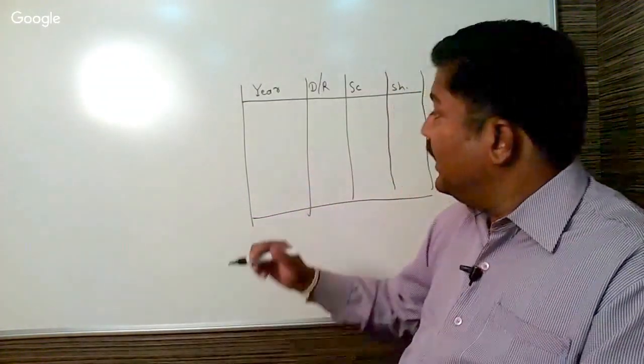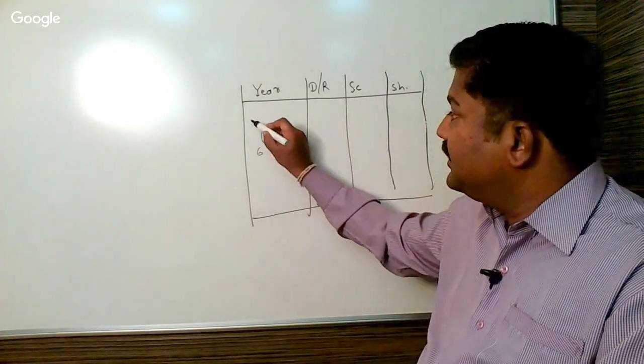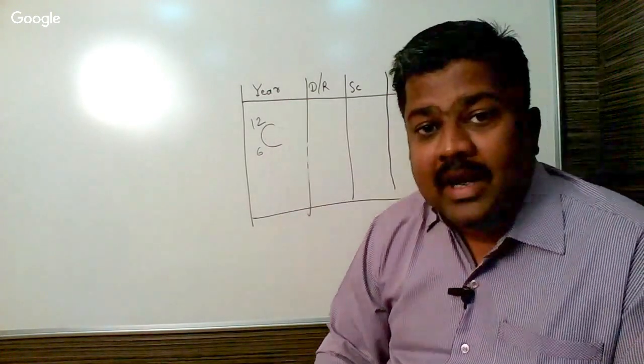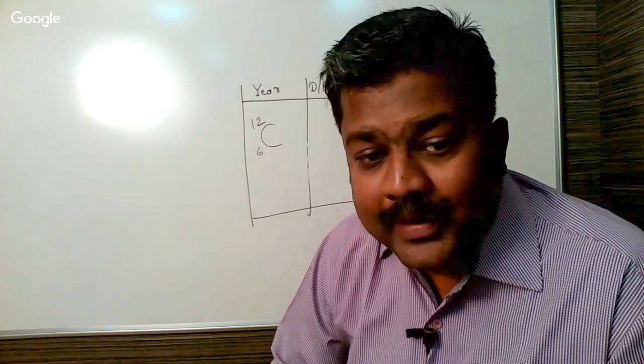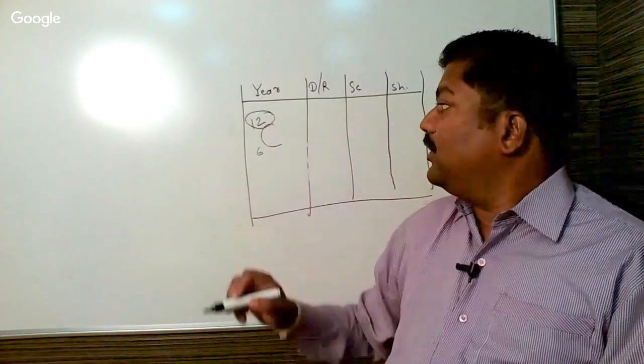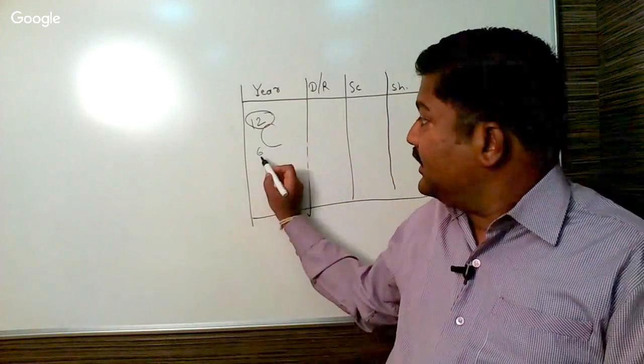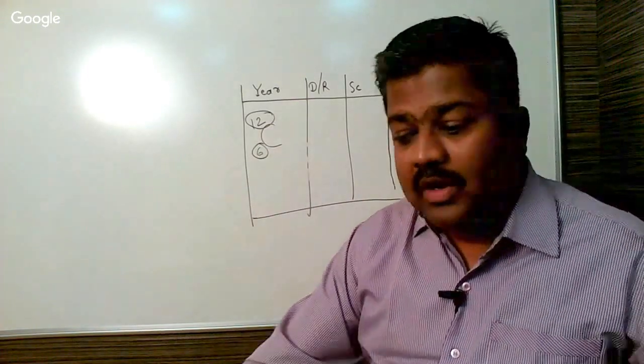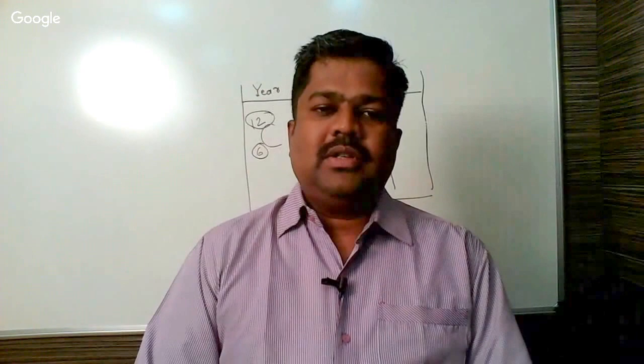Suppose the question is, how many protons are there in carbon 12? Students focus on the 12, whereas the answer is, as for carbon 12 or carbon 14, the number of protons is just 6. Many times students get confused and give the answer as 12. In the case of carbon 12, there are 6 protons and 6 neutrons.